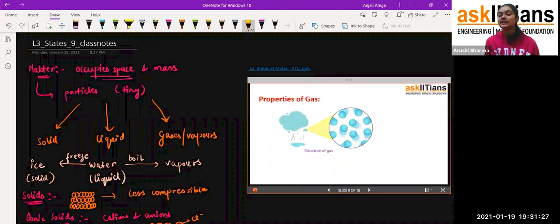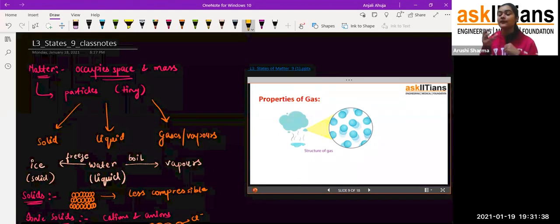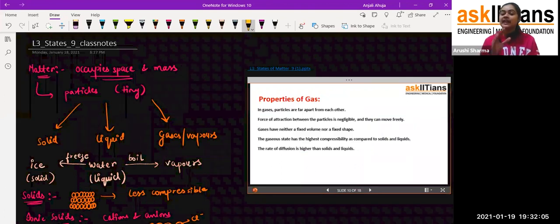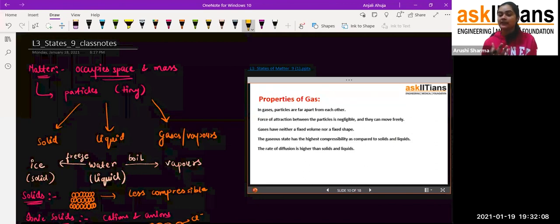Now, coming to the properties of gas. Students, if you see, the gas is shown here in the form of a bubble, and the particles are very far away from each other as compared to solid and liquid. So in the case of gases, the particles are not tightly packed, and the force of attraction between the particles of gases is very weak, weaker than in liquids. So that's the thing, students. That is why the particles of gas are very far apart from each other.